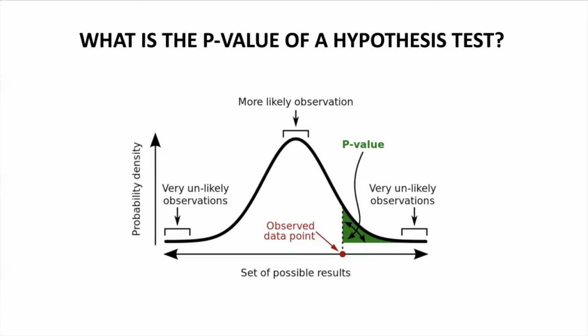For p-value, graphically, we can say that it is the area in the tail of the probability distribution. As you can see in the figure, this is our bell curve where p-value lies in the tail of the bell curve and p-value can lie on this side or this side or both. For both sides it is called two tail and for one it is called one tail. If the p-value is higher, it is more likely to fall into a more likely observation, and if the p-value is smaller, it is more likely to fall under a very unlikely observation as per probability density.